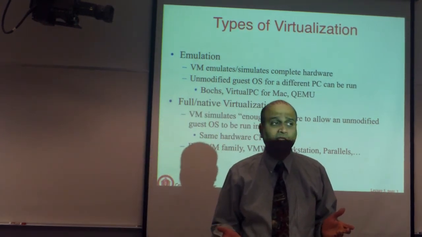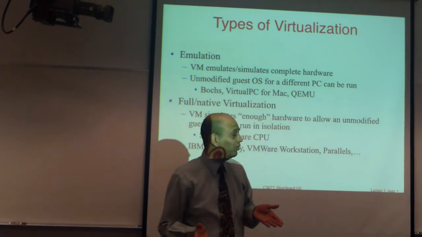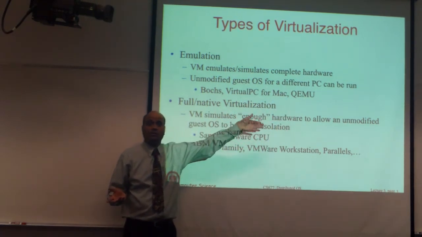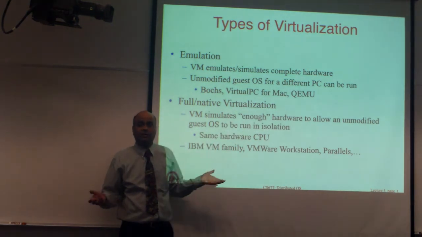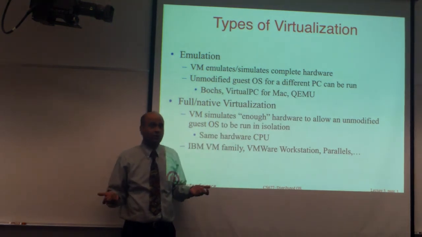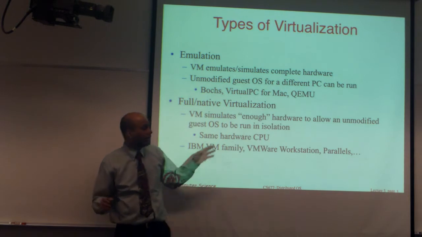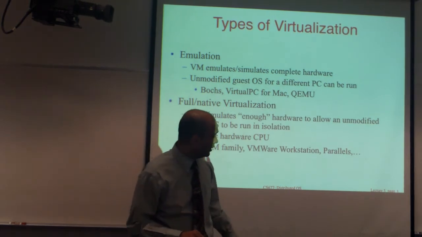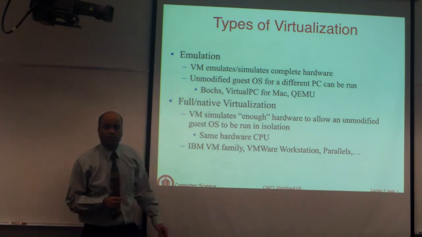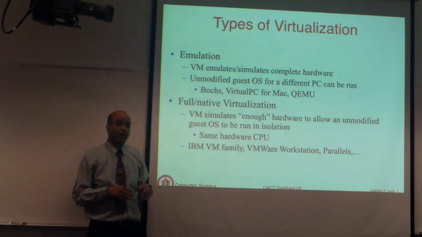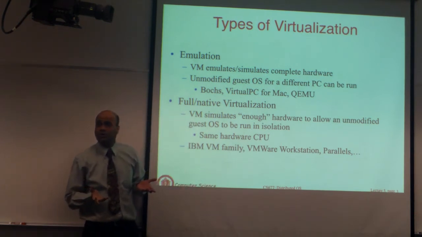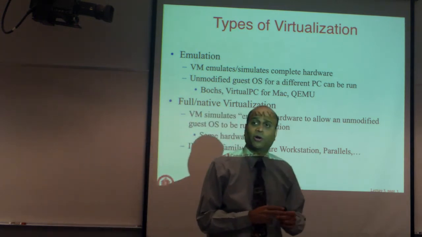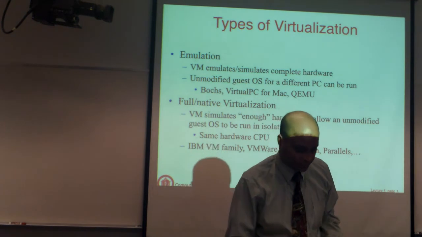So it's much easier to run the code, but you may still have to simulate some hardware, like the disk. The memory may have to be virtualized, the disk and the network interfaces may have to be emulated, and so on. So you only need to emulate those. The rest of it is much easier. And there are lots of different products available from VMware, Parallels, VirtualBox. If you use any of those, or IBM has its own set of products that do native virtualization.